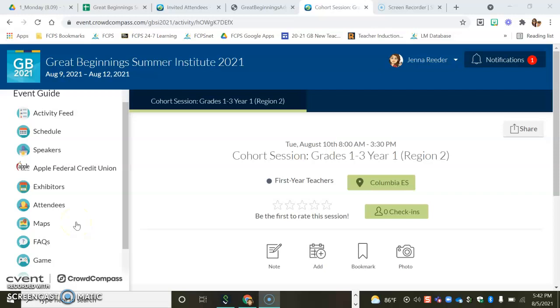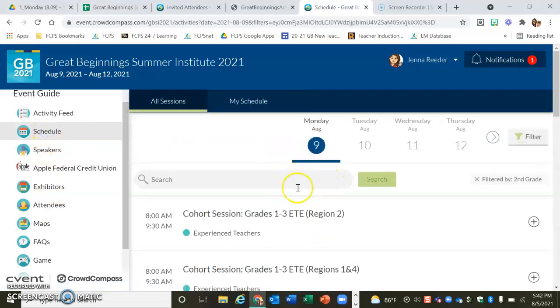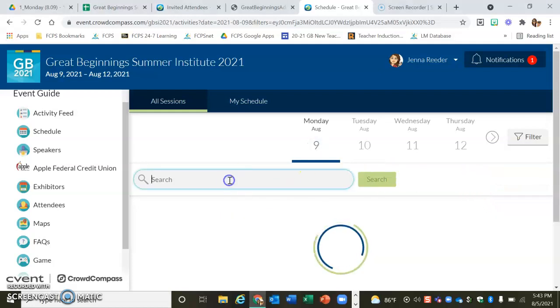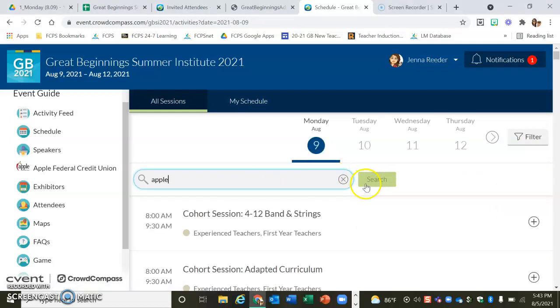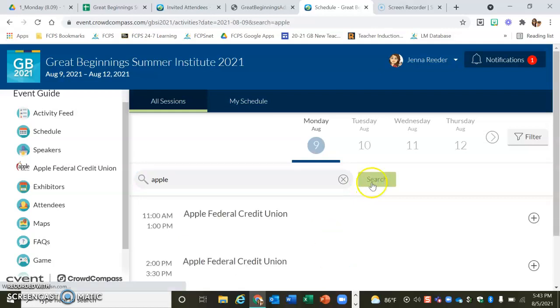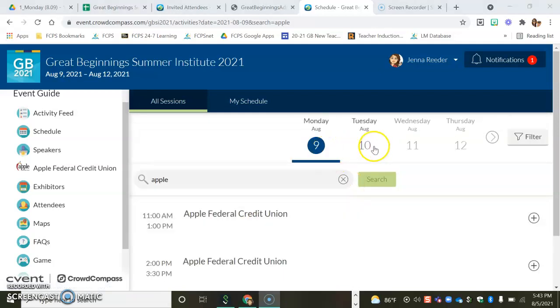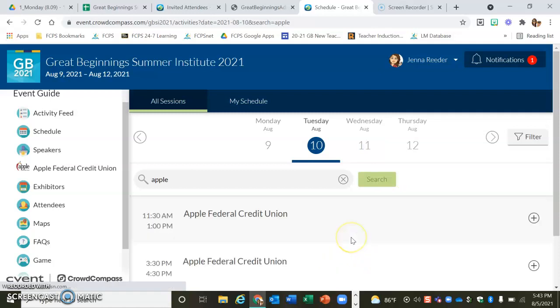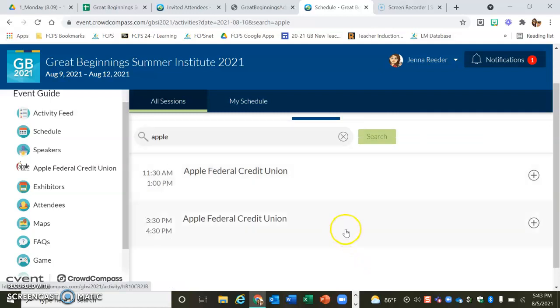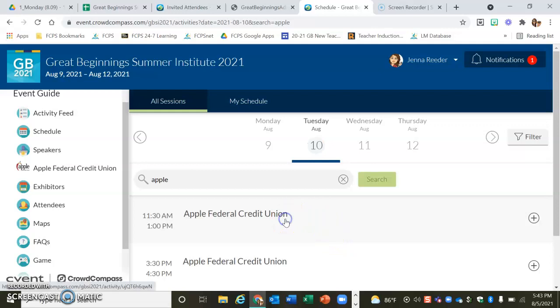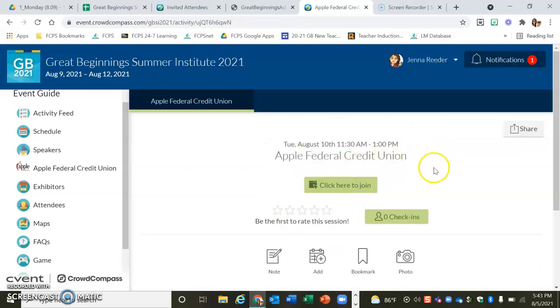And so you'll essentially follow the same strategies to find any other sessions you might be interested in. So for example, if you're interested in visiting one of our vendors, let's say you want to visit Apple Federal Credit Union, you can use the search tool to search Apple, and then you can see, oh, they're going to be available between 11 and 1 and 2 and 3:30 on Monday, and then on Tuesday, they're available at other times. And you can again go into their session and find their virtual links as well.